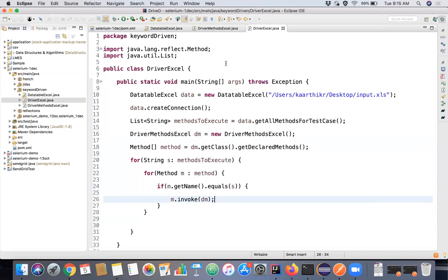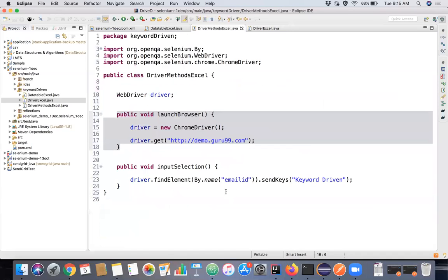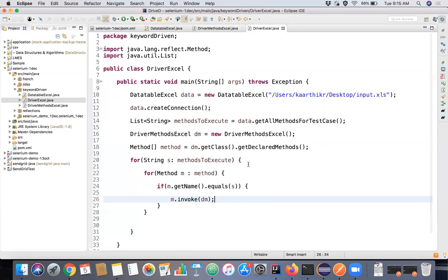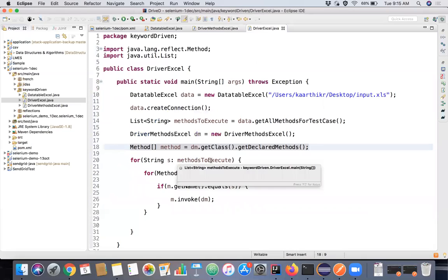So what it will do, it will read everything from the Excel sheet, and the methods that are there in our driver methods Excel class. This method reflection class will get all the method names, and it will iterate over every method in the array list that we have written in the Excel.